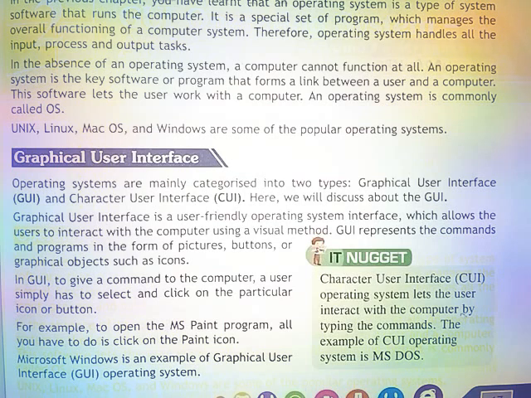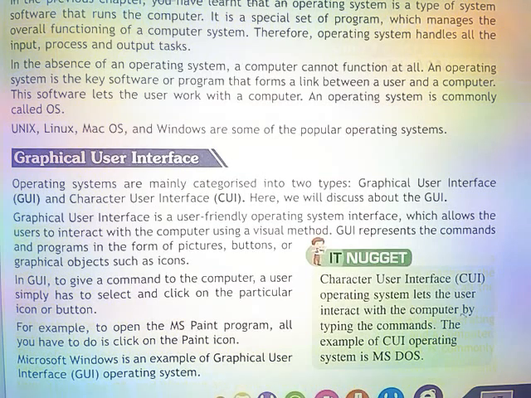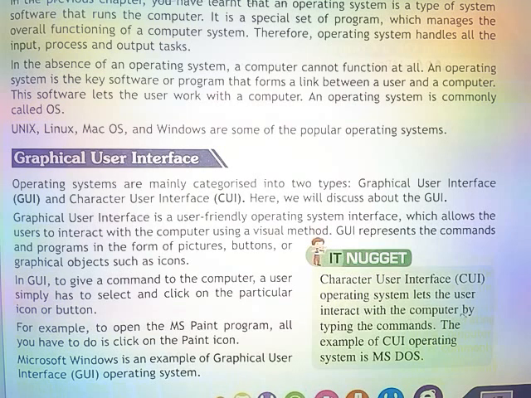Graphical user interface. Operating systems are mainly categorized into two types: graphical user interface, GUI, and character user interface, CUI. Here we will discuss the GUI.